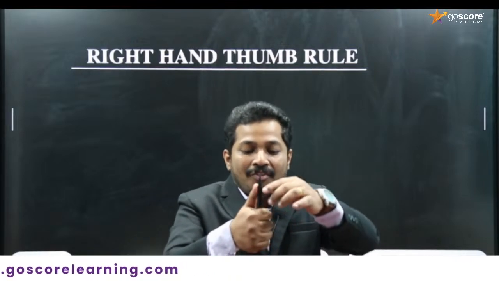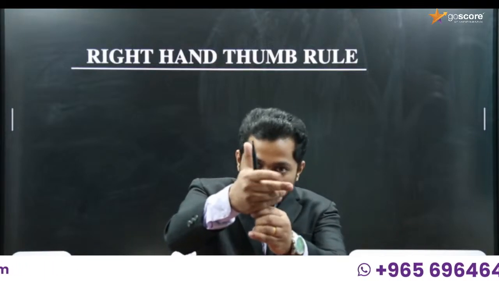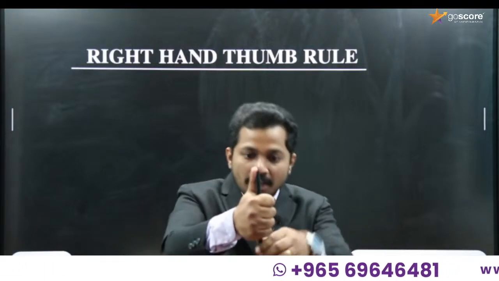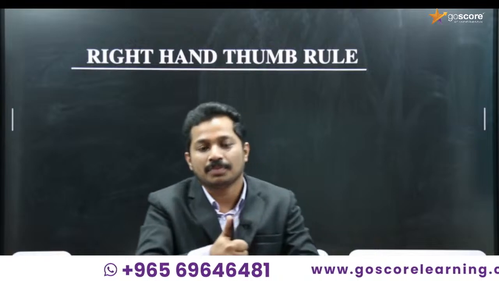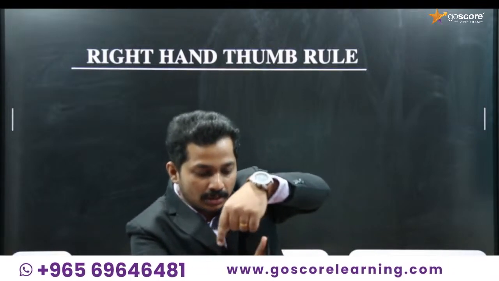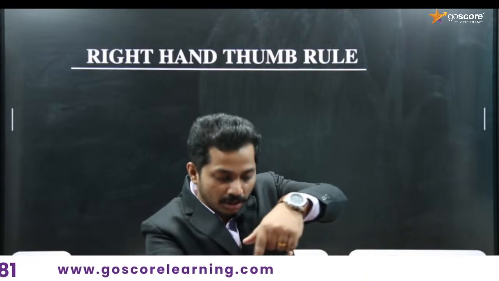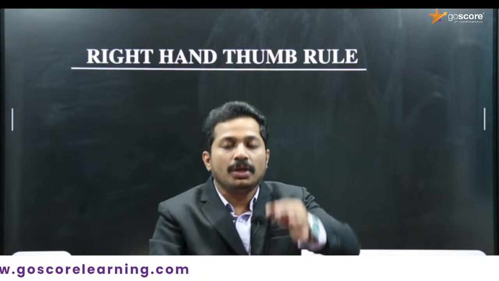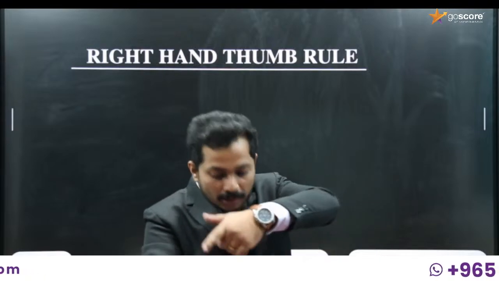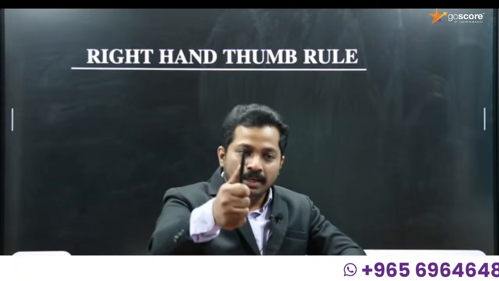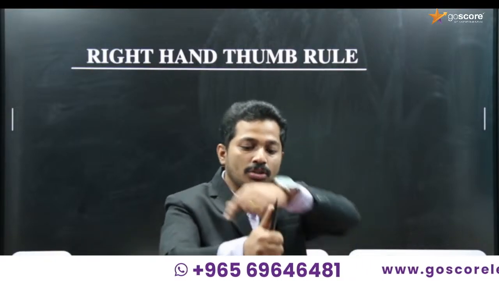Then the remaining fingers encircle the conductor. Here the remaining fingers grasp the conductor, encircling it, and this is the direction of encircling, right? So this will be the direction of magnetic field. We know that due to a current carrying conductor there will be a magnetic field around it. It may be in either direction, so by the right hand rule we can easily find the direction of magnetic field. The fingers that encircle the conductor show the direction of magnetic field.